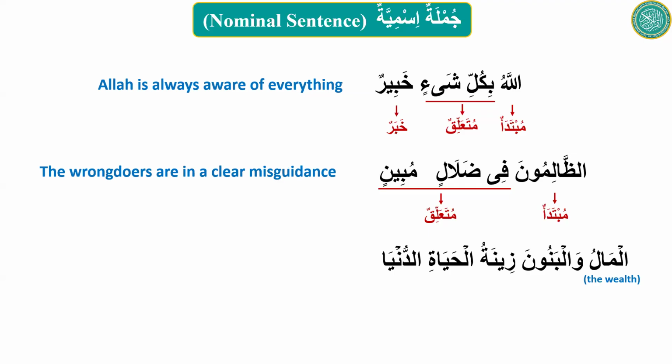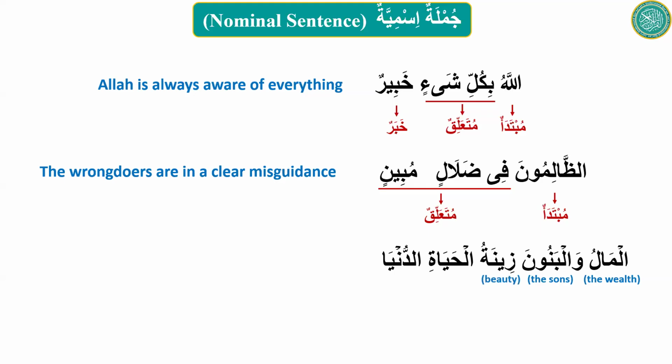Wa, and. Al-banun, it's a plural of ibn. Do you know what is ibn and banun? The sons. The wealth and the sons. You know zinatun? What is zina? Beauty.